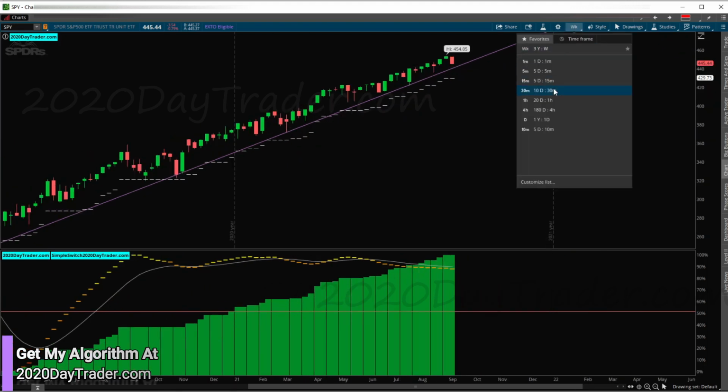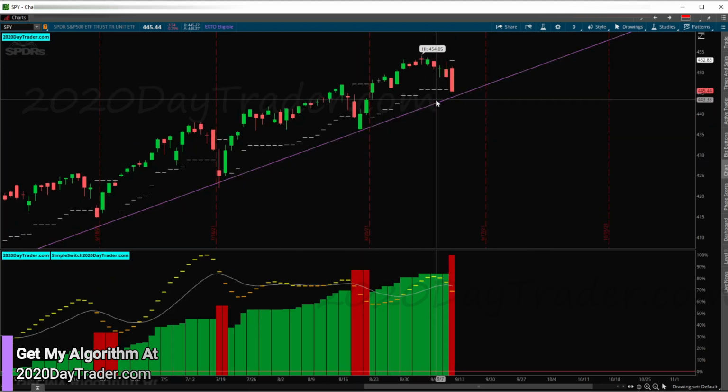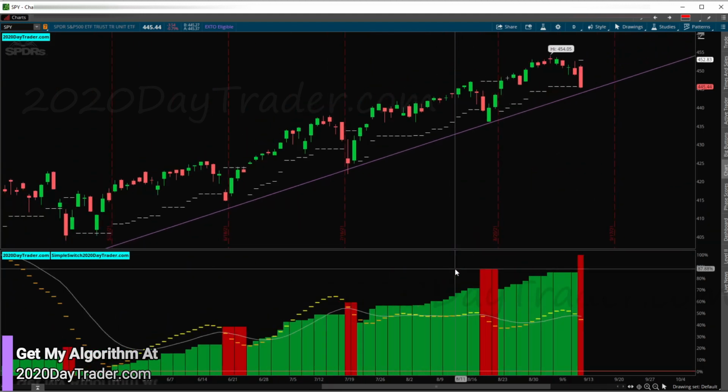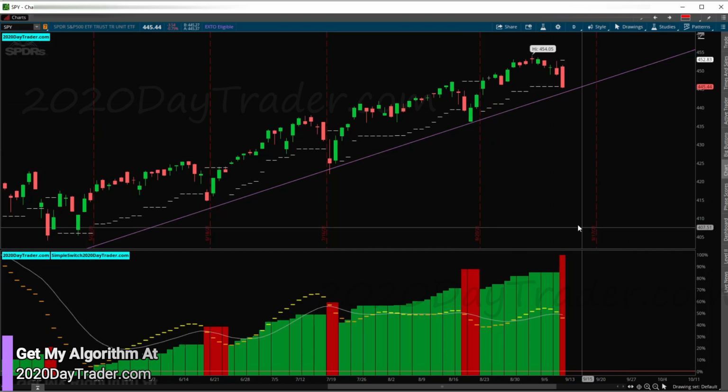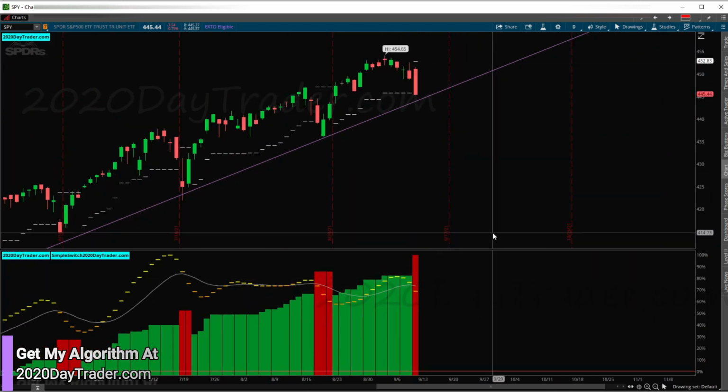This looks really, really great. So I'm definitely going to be watching this uptrend line right here. We're coming down into it again. So I'm waiting for it to turn green. No, I don't want to anticipate it and then have this be the beginning of a bigger sell-off. So I'm going to wait. Once we get green, then I'm going to get in.